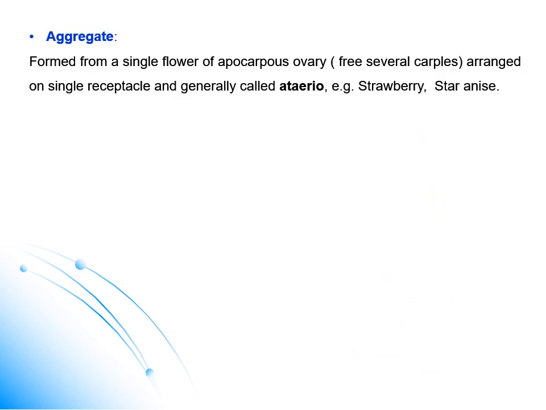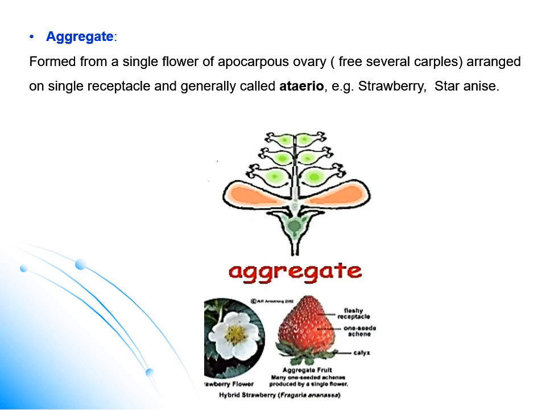Aggregate true fruit is formed from a single flower of apocarpous ovary. Apocarpous means the ovary is divided or separated into its formed carpels. This is a gynoecium with multiple ovaries formed from multiple carpels.